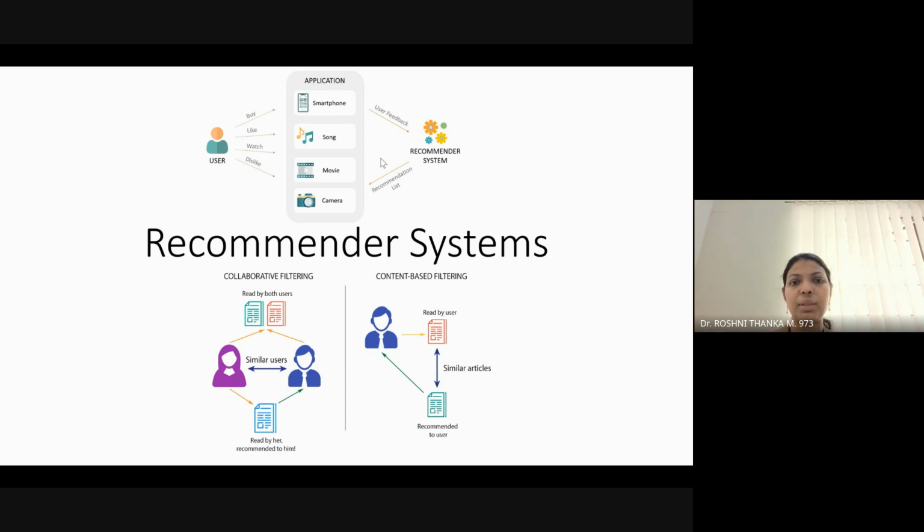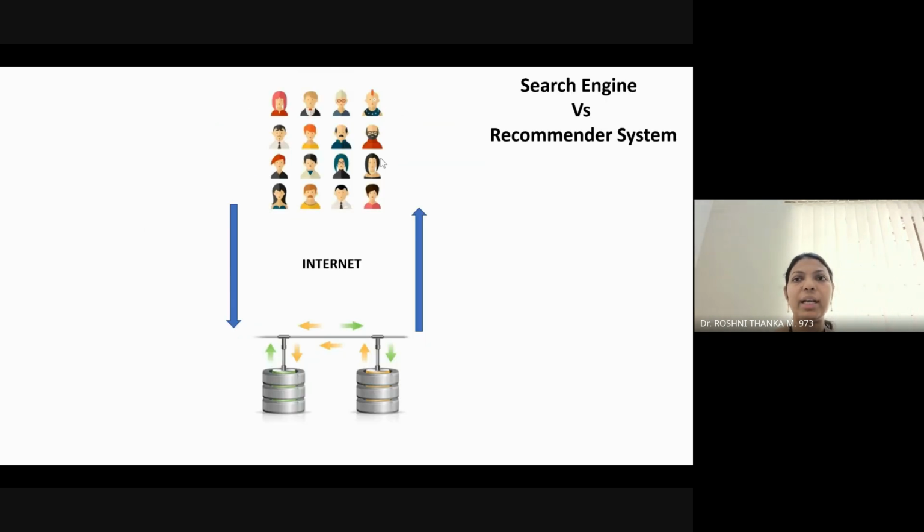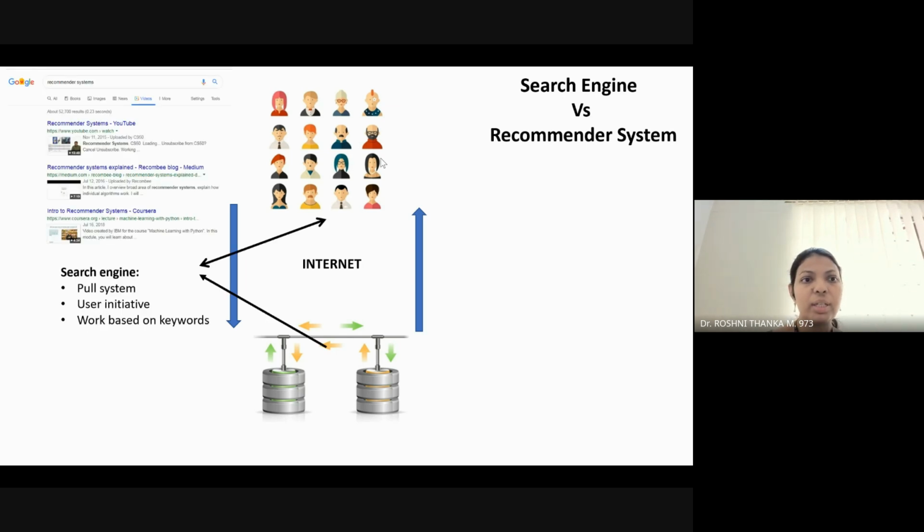Let us see how a recommendation system works. What is the difference between a recommendation system and a search engine? In a search engine like Google, whenever we type, we should have domain knowledge, and when we give some input, it will give us suggestions. So a search engine is like a pull system. The user has to initiate a task, and for that task we get suggestions based on the keywords we typed in the Google search bar. This is what a search engine does.